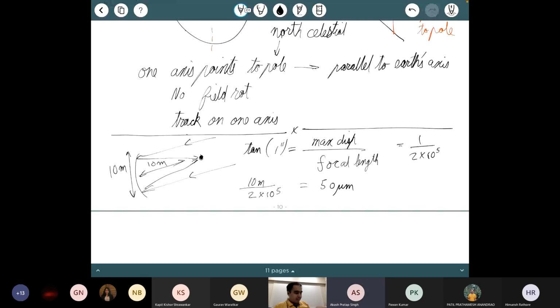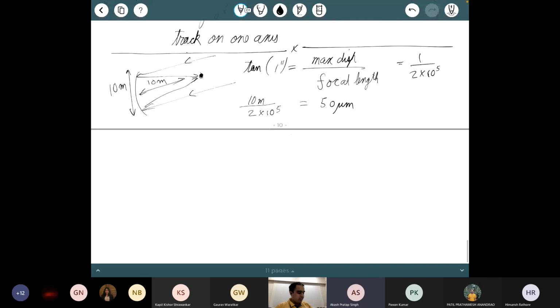Okay. Right now I'm talking about tracking stars, not because stars are moving, because Earth is rotating. No, I understand that, but a slight doubt came from that discussion. Okay, we'll discuss it later. Okay.